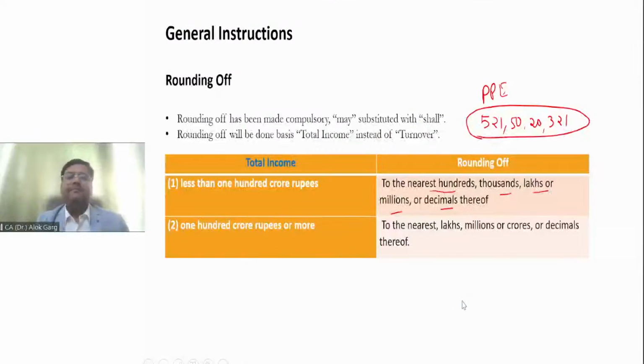So friends, Division 2 of Schedule 3 says that the threshold has been given for rounding off. It says that if your number is less than 100 crores, your number meaning total income, in that case, you can round off all the numbers in your financial statement to the nearest 100, 1000, lakhs or millions or decimal thereof. Millions means 10 lakh. Okay.